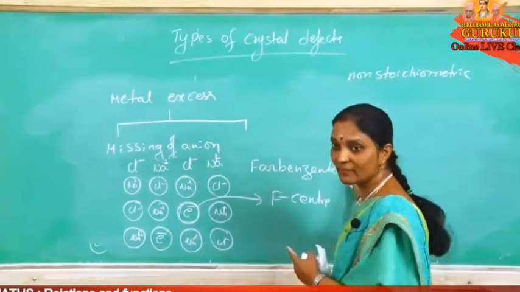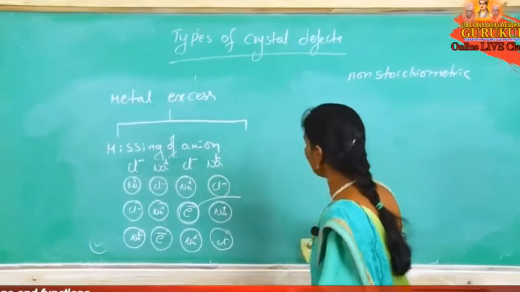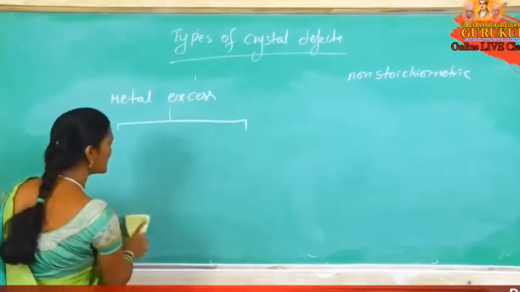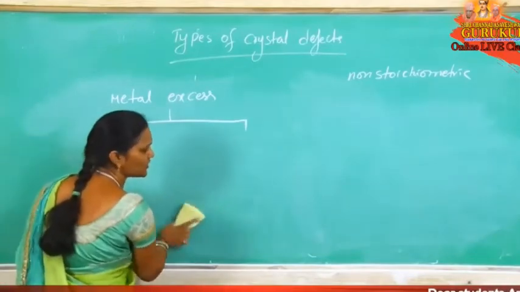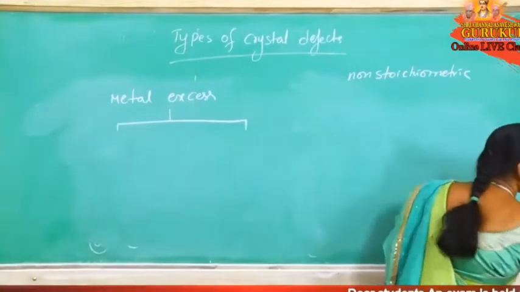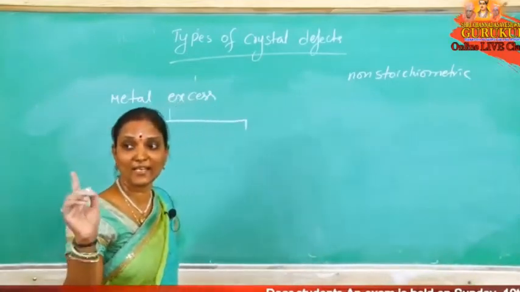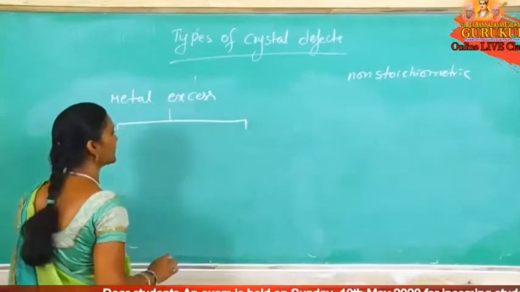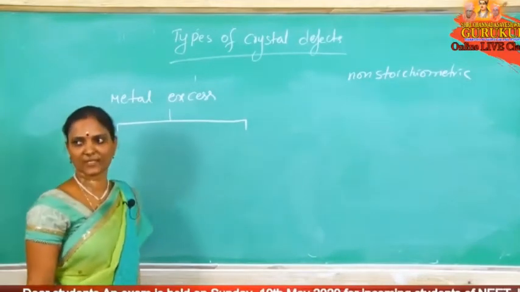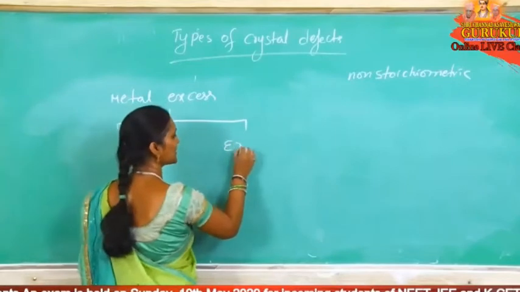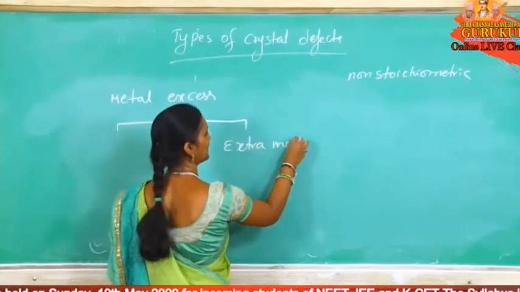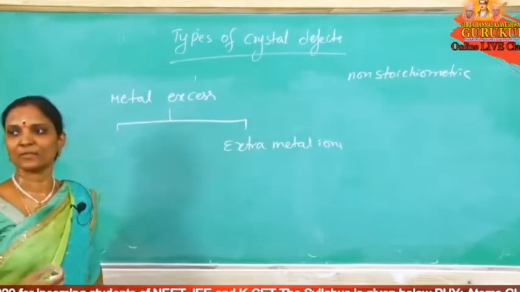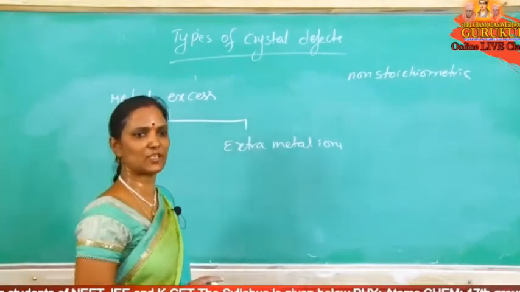So second one, this is a very important one. Color is because of F center. What is an F center? An anionic site replaced by, occupied by free electrons. Now again, metal excess. What is the other possibility? Extra metal ions occupy interstitial voids. What is the example for this?